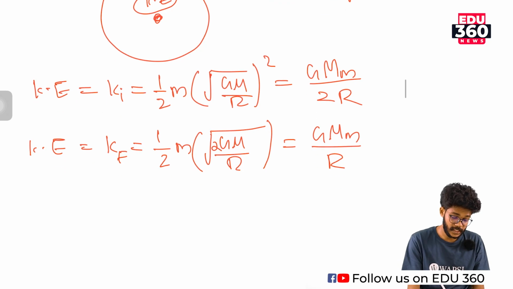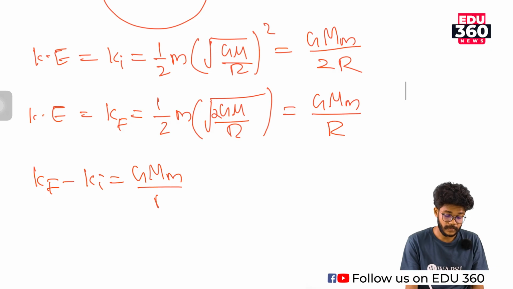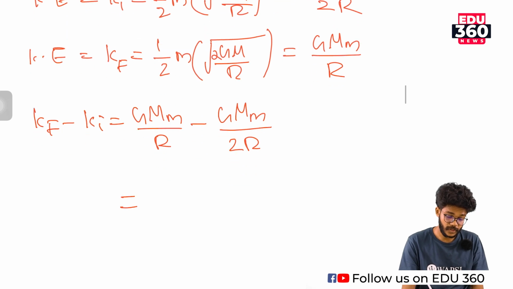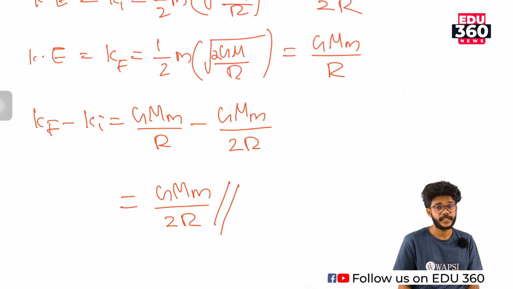So change in kinetic energy Kf minus Ki is equal to GMm by r minus GMm by 2r, which is equal to GMm by 2r, which is equal to the initial kinetic energy.